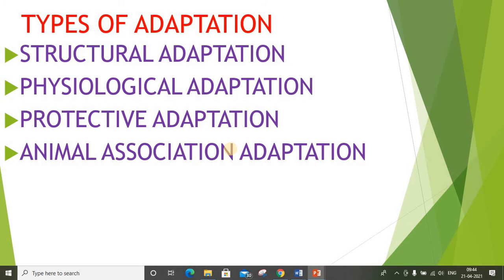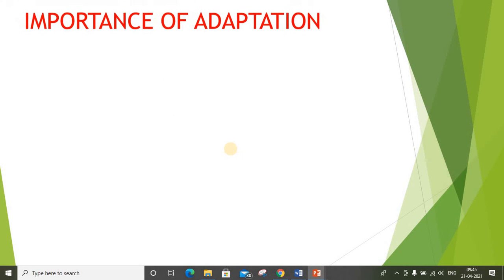Next is the animal association adaptations. In animal association adaptations, animals of different groups and also of the same group are found living together, exhibiting different degrees of association. These include socialism, commensal adaptations, symbiotic adaptations, and parasitic adaptations. All these will be discussed in detail in the next chapter. Next is the importance of adaptation.